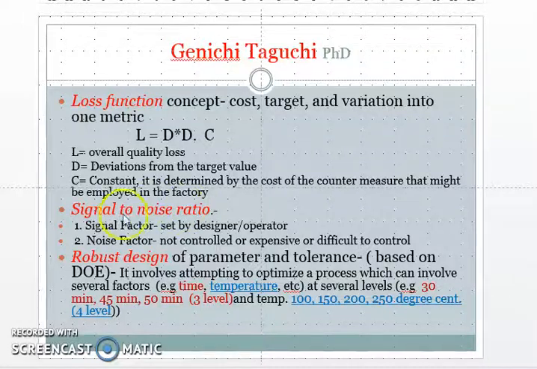The second contribution is the signal to noise ratio. Here the signal to noise ratio is explained as follows: suppose a person puts his foot on the brake pedal of a car.